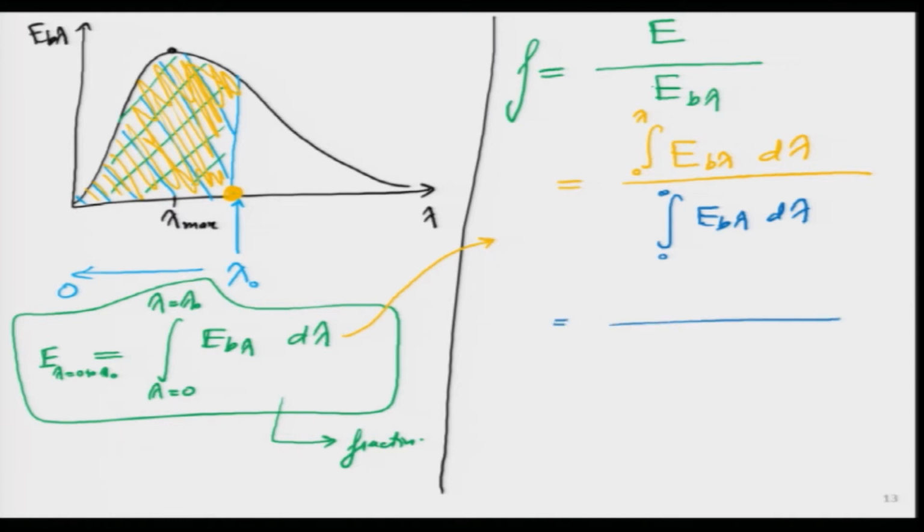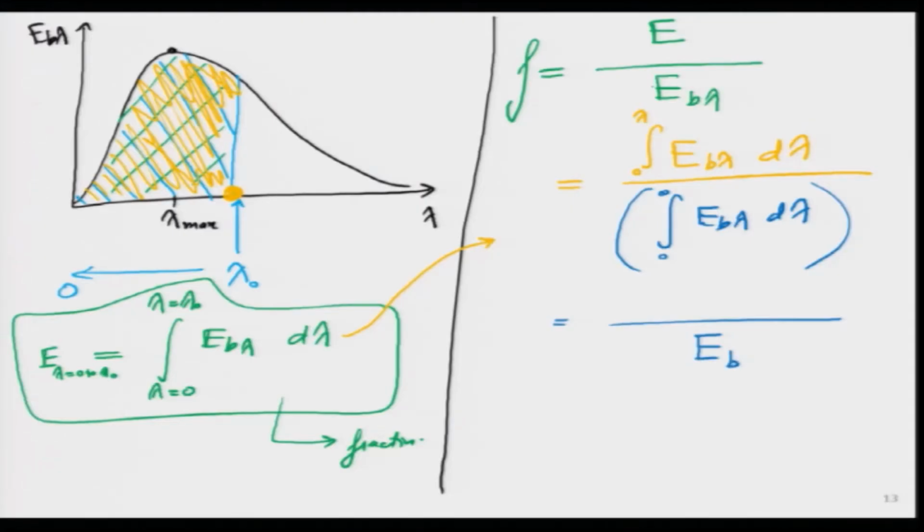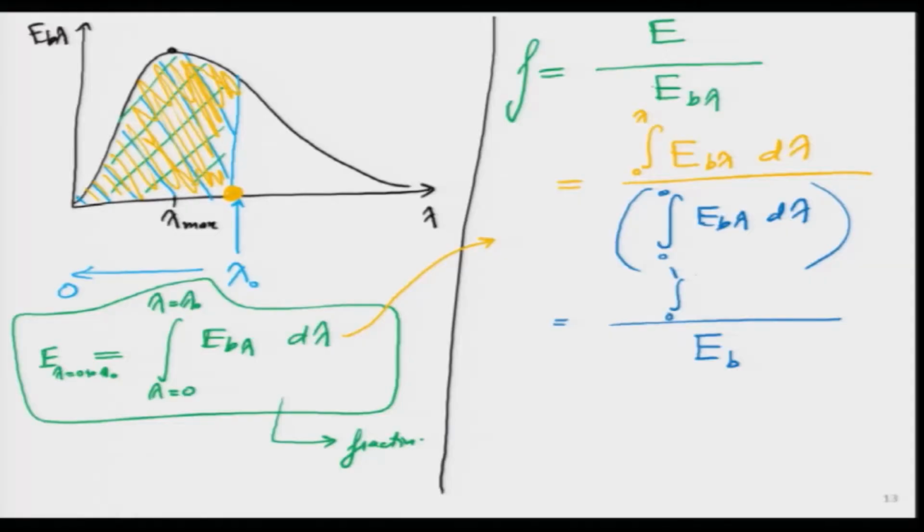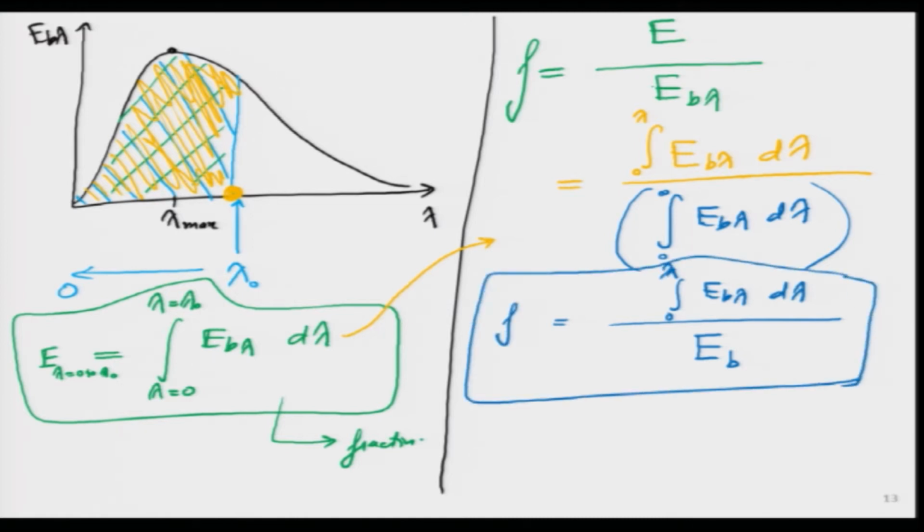So, I will ask the students if they remember what this denominator actually represents. It represents the area under the whole curve, and that we have seen earlier in the previous lecture. It simply turns out to be the expression E b. So, if I take E b lambda, integrating it with d lambda over the whole spectrum, that spectral emissive power simply turns out to be the black body emissive power. So, I can remove that lambda from the bottom and I simply get E b, and what I get in the numerator is this thing.